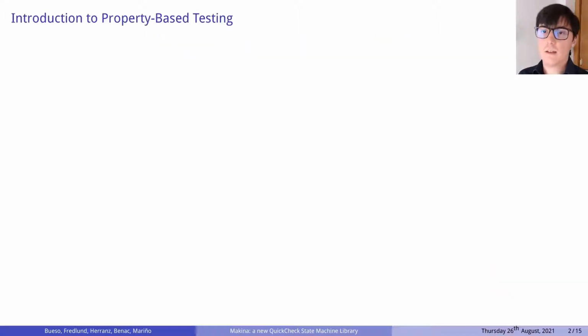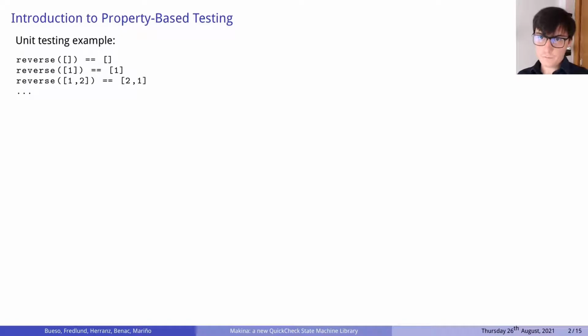So let's start. Testing is the most widely used technique to ensure quality of software. Usually, testing is performed using a technique called unit testing, a technique that consists of defining tests one by one. For instance, imagine that you want to test a simple function that computes the reverse of a list. Just for this very simple program, there are infinite possibilities, so we can conclude that unit testing is hard. But nothing to worry about, because QuickCheck comes to the rescue.